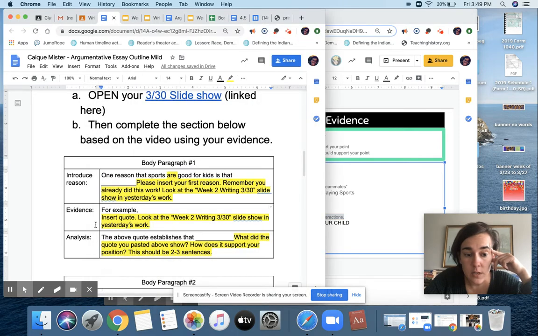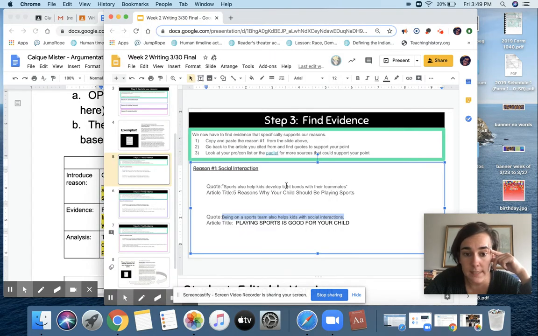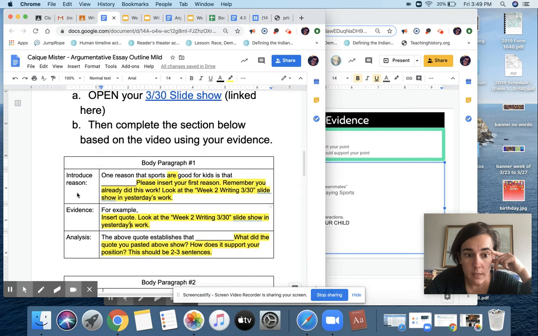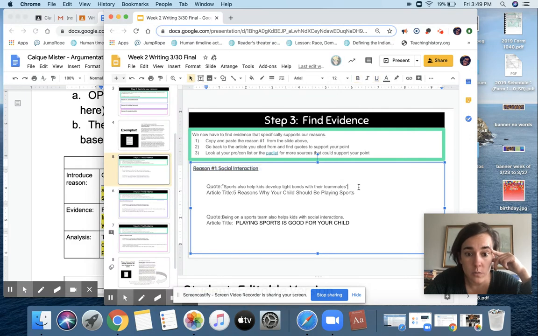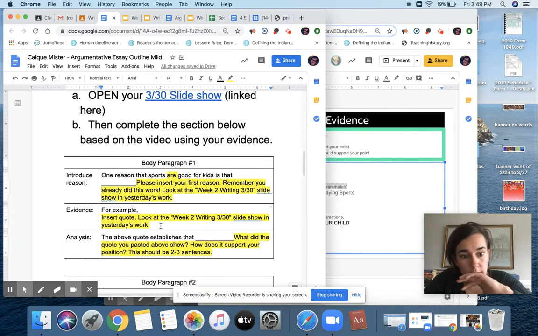For each, you're going to decide which of those quotes better proves your reason, in this case, that they help kids with social interactions. Whichever one you choose, you're going to copy the quote and put it in there. And then you're going to say, for example, the other thing you have to copy is the name of the article.